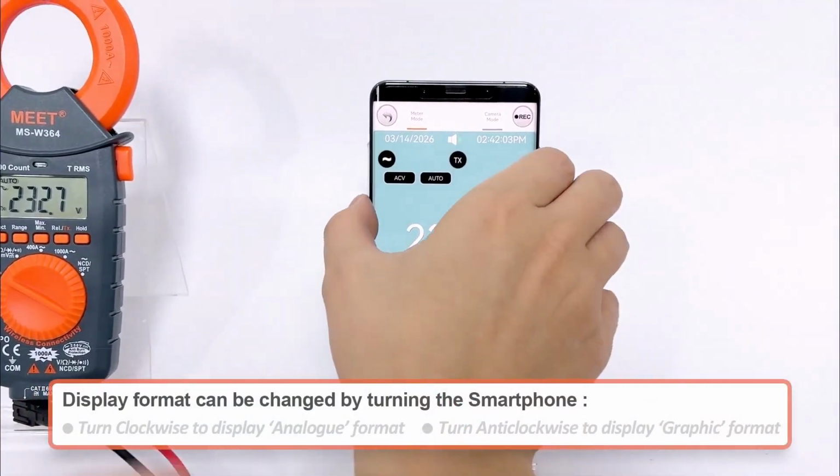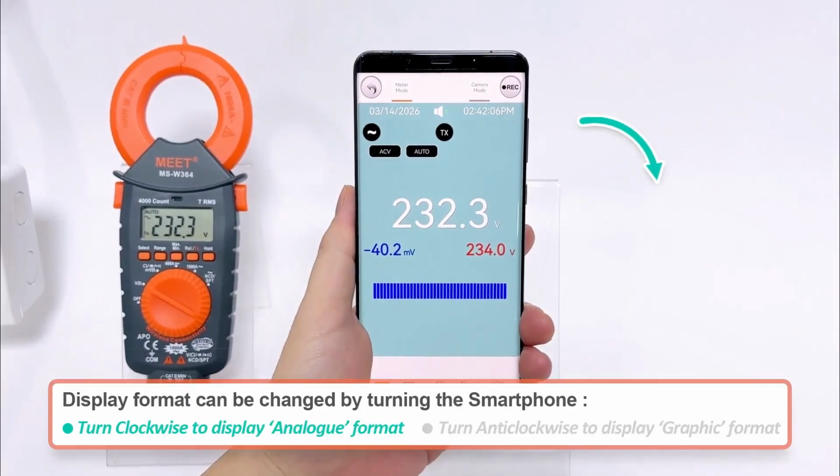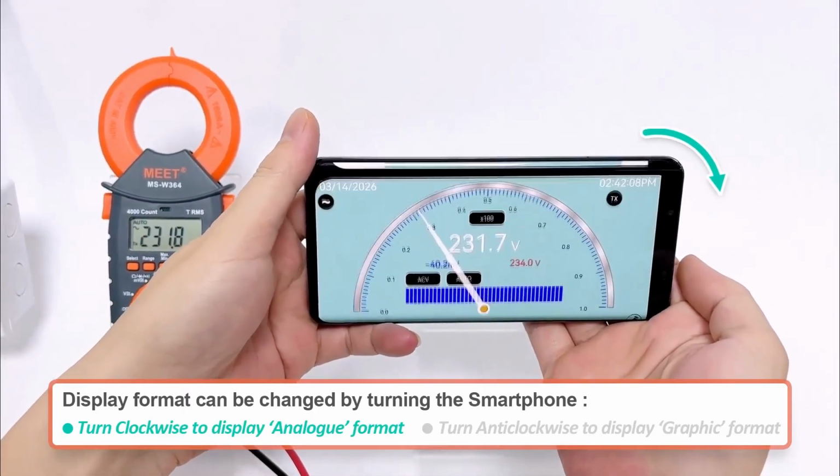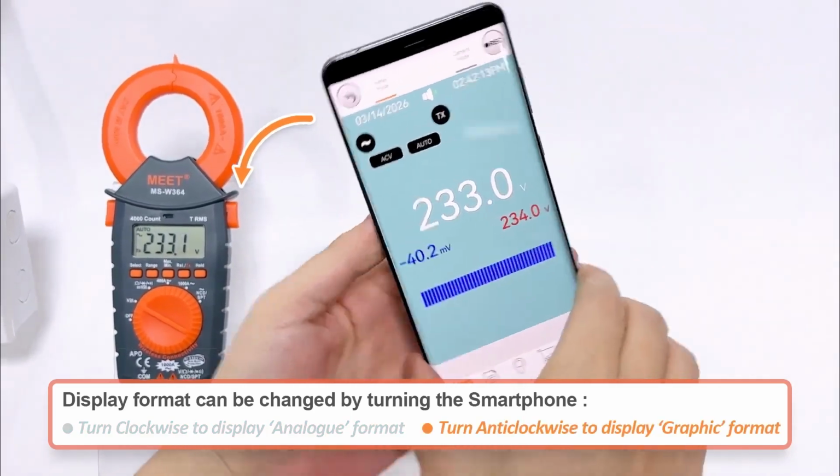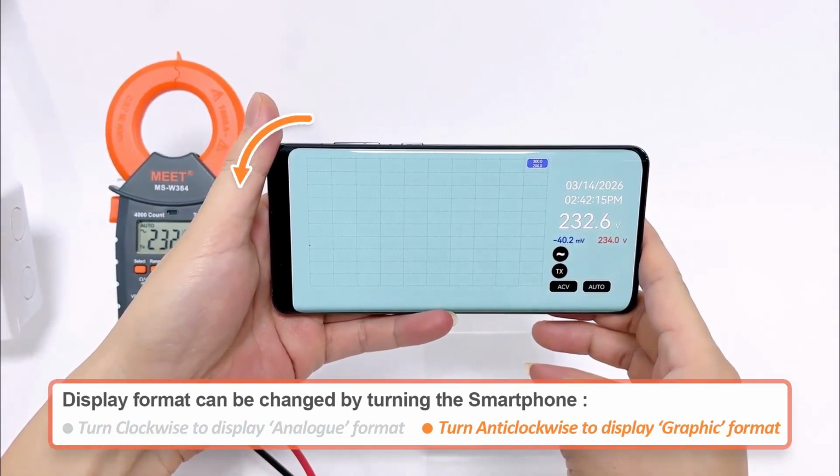Display format can be changed by turning the smartphone. Turn clockwise to display the analog format. Turn anticlockwise to display the graphic format.